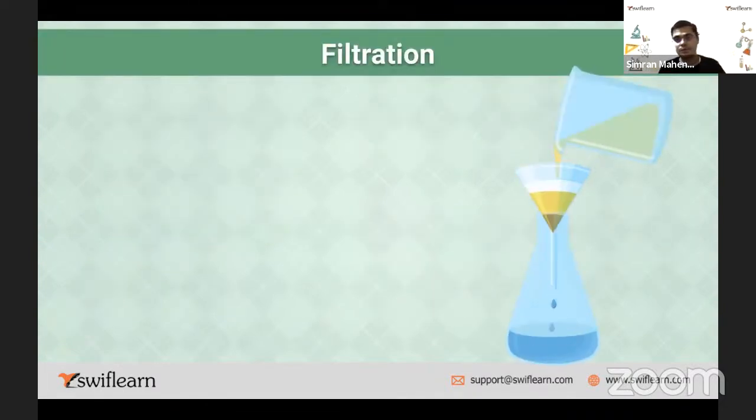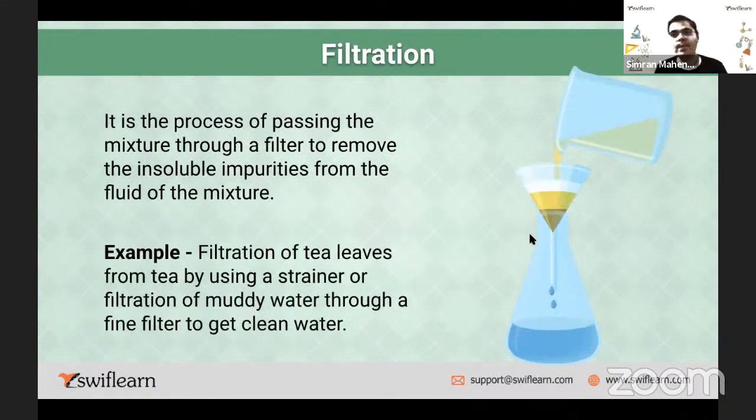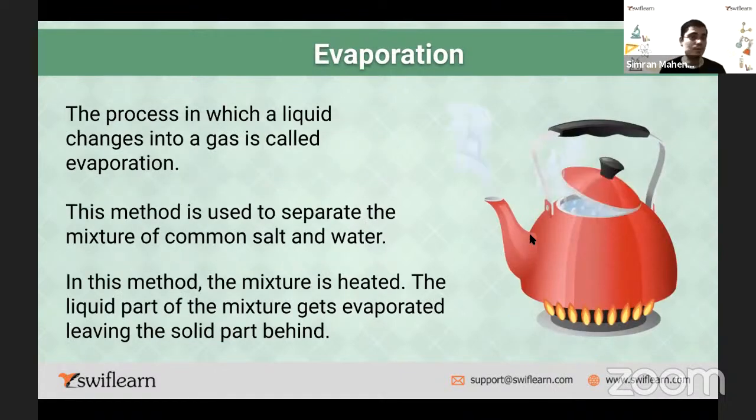Filtration. Very good. With the help of a conical flask, this is called a conical flask shape filter. An example of filtration is separating the tea leaves from the tea by using a strainer or a filter. Then next we discuss evaporation, the process of heating the substance. That is evaporation.